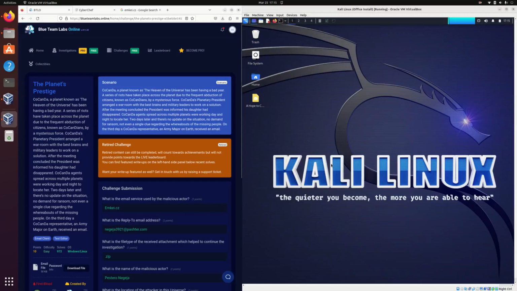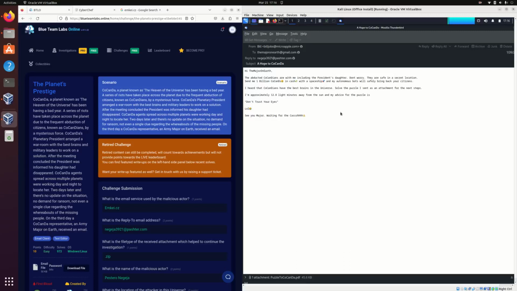Now, I will be using a Kali Linux machine that's running on VirtualBox to solve this challenge. I have already taken the liberty of downloading that email file and have loaded it onto the Kali Linux machine here. So let's get started. First things first, I actually want to open up the email and see what the contents are, or what the ransom note is. So I'm going to open with Thunderbird, give it a couple seconds, and the email is now open.